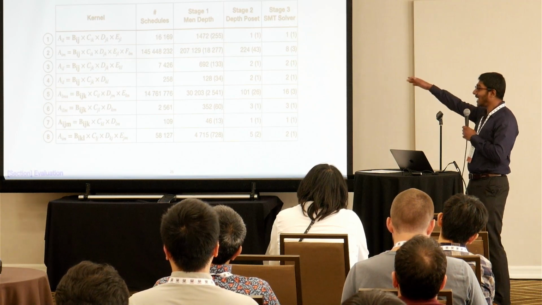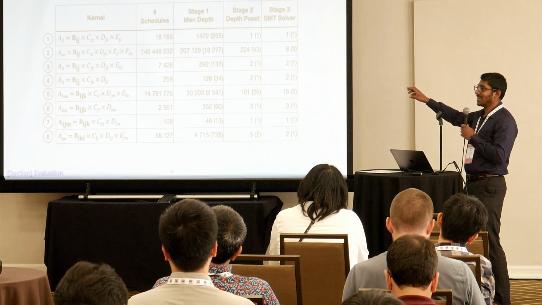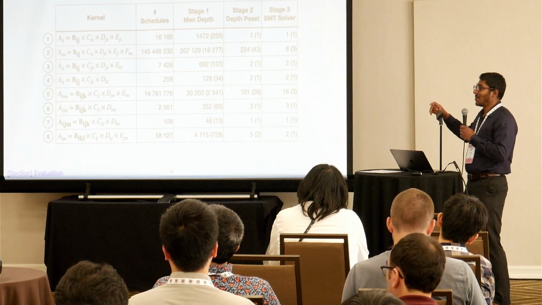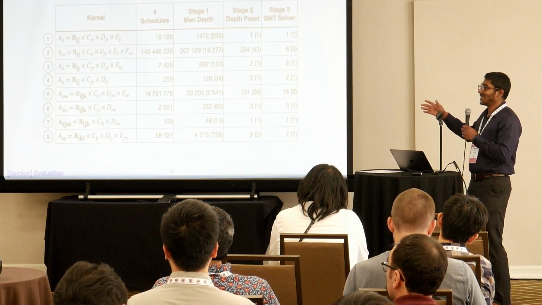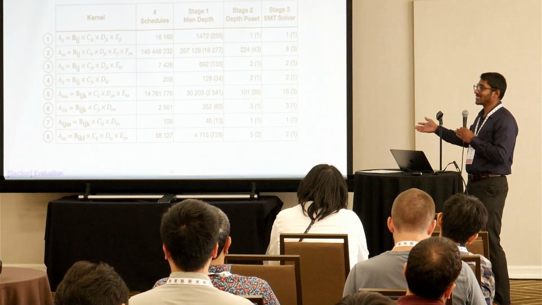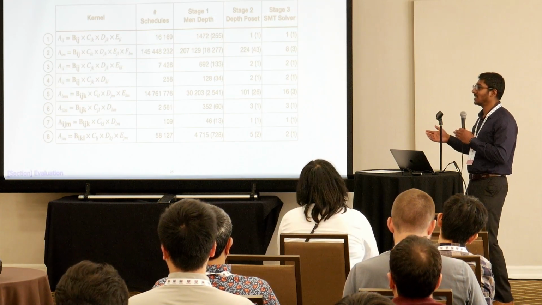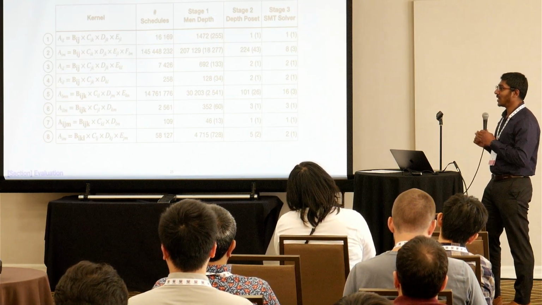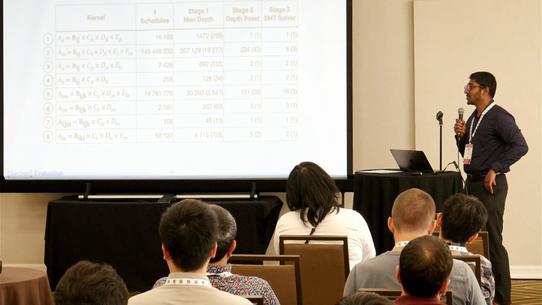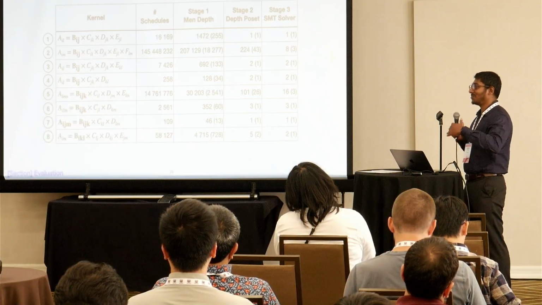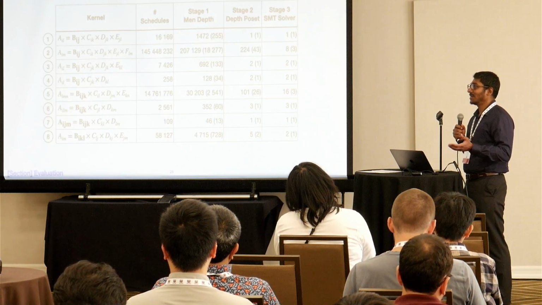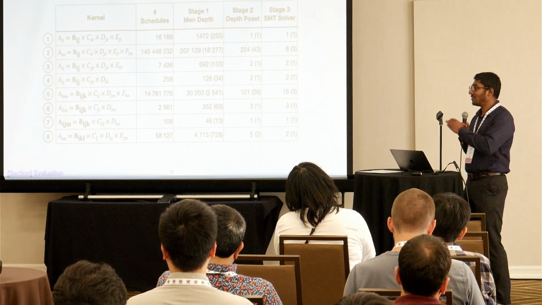We get these numbers with just changing the loop order. But if you start adding all those scheduling directives like parallelization, blocking, and all the other things, the schedule space is going to blow up. And you would also need to come up with more clever ways to prune the schedule space. We haven't looked at it.